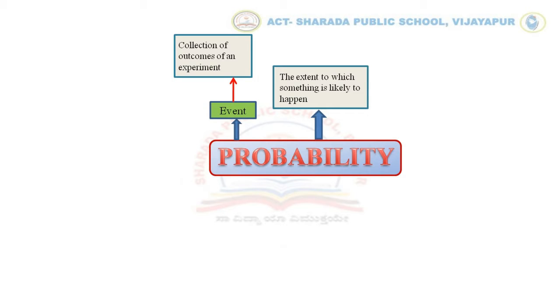For example, when we toss a coin, there are two possibilities. One is head and one is tail. These are called the events of that experiment.